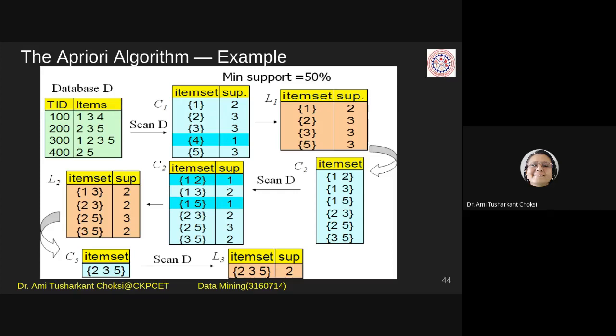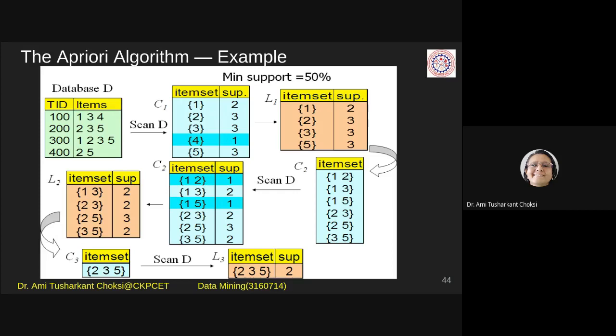It is not at all available. So how to join with another? So this is the last item set which we can generate. We cannot proceed further as we do not have any other item set with which we can join and generate the next level candidate set. Are you getting this?